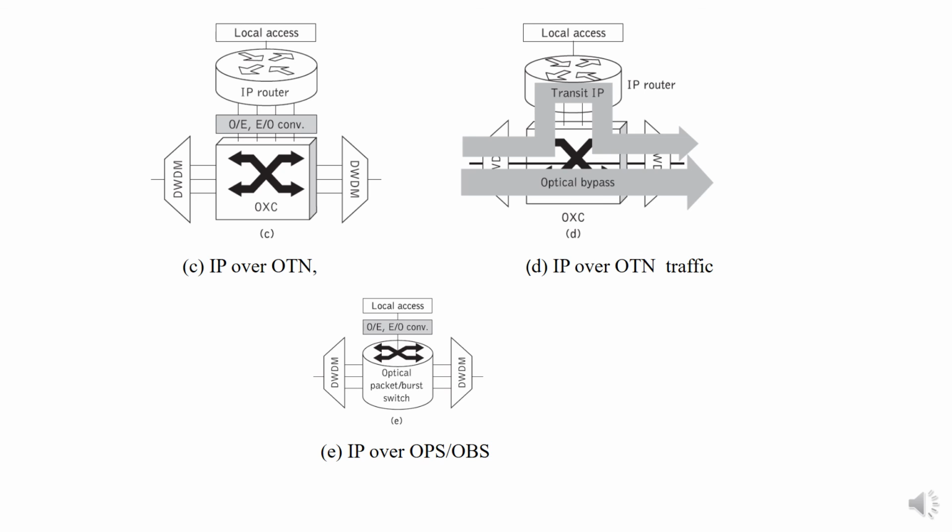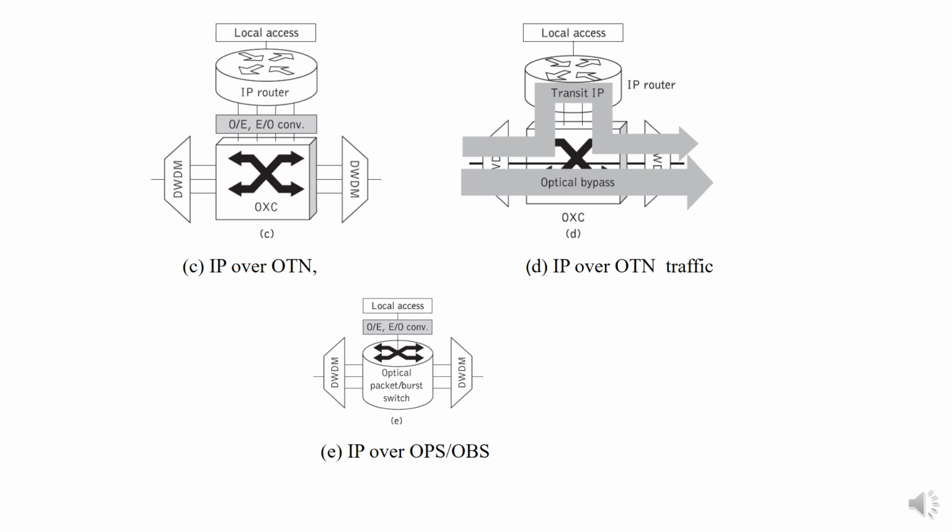Figure C shows IP over OTN. Here the traffic passes without any terminations and without any conversions. So it will be switched through OXCs, optical cross connects. That is, the packets are just routed through a router at packet level after E to O conversion. As shown in figure D, we can see that IP over OTN allows bypass of non-transit traffic also. Here we can see optical bypass, which is implemented to reduce the traffic load on the individual router. This reduces the packet delay and network congestion.